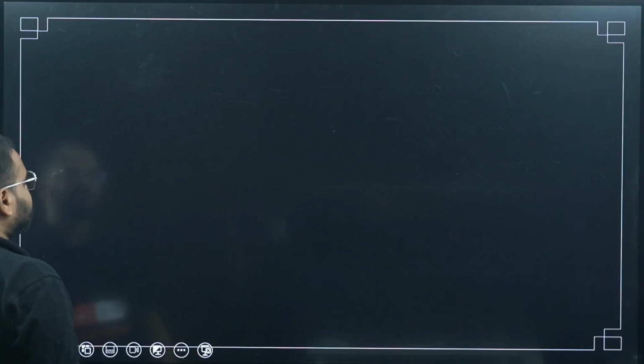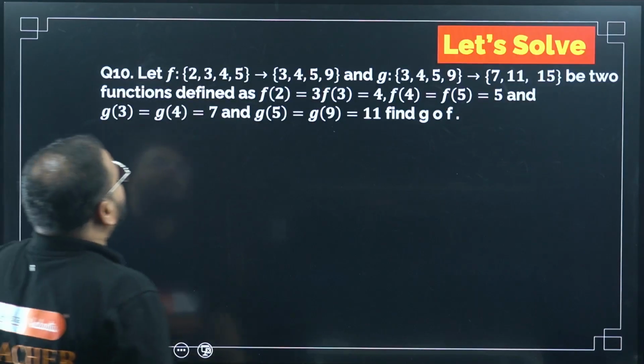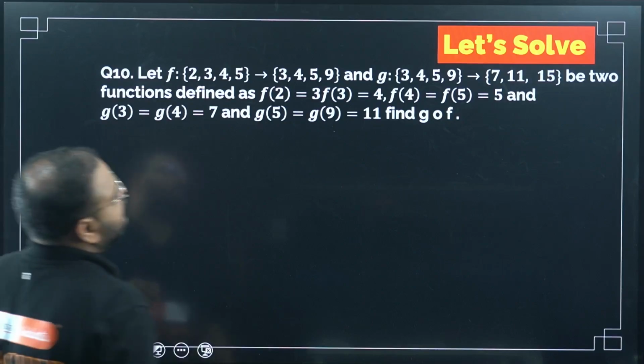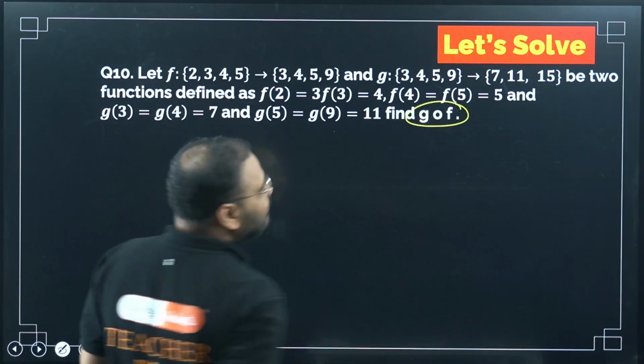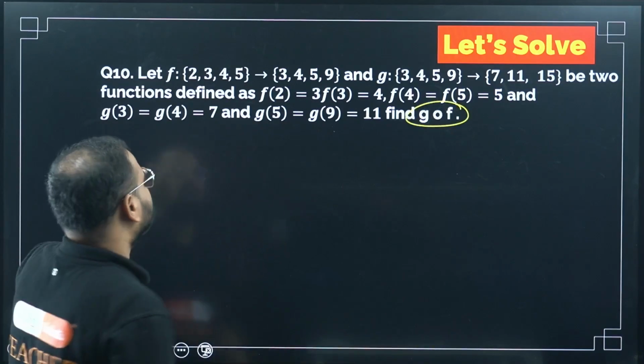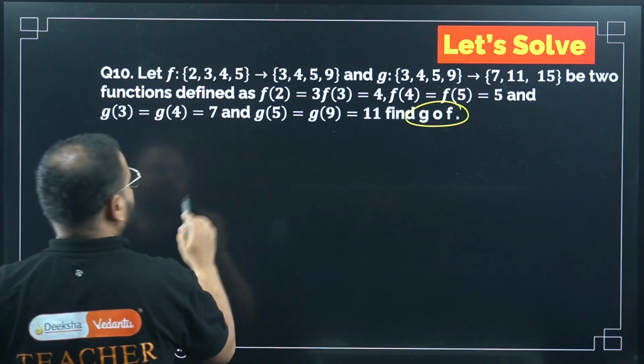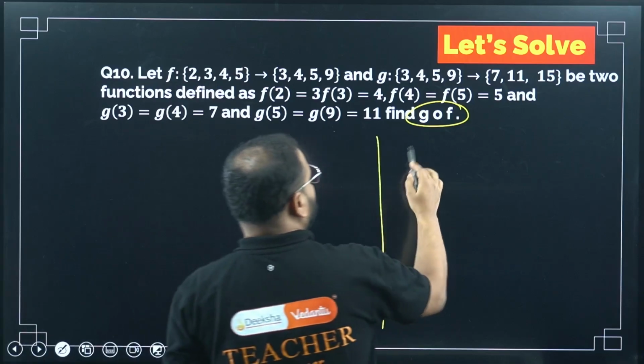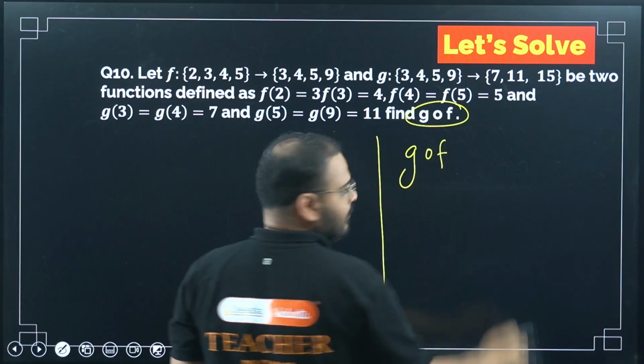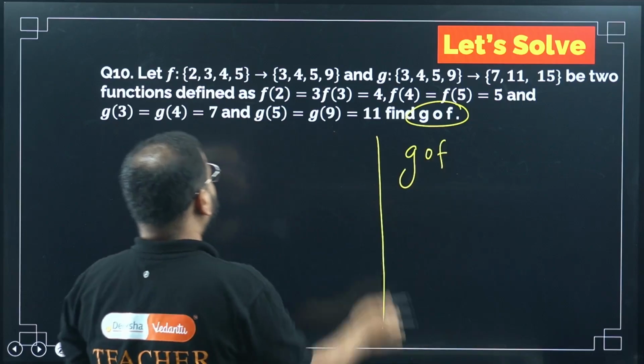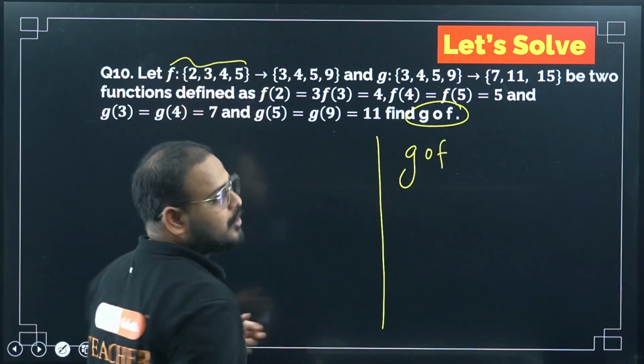Simple bijection. Moving on. The function is defined like this. This is a composite function, gof. We will not read the whole question; we'll read from this side. We have to define gof, where f is this, correct? So we'll start from f.